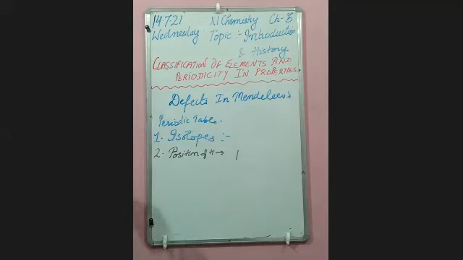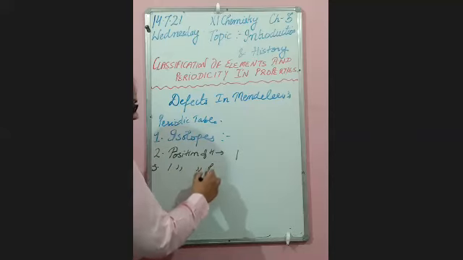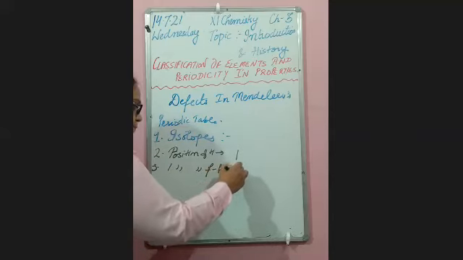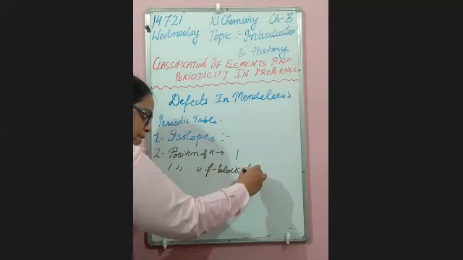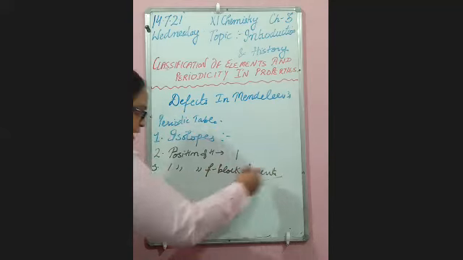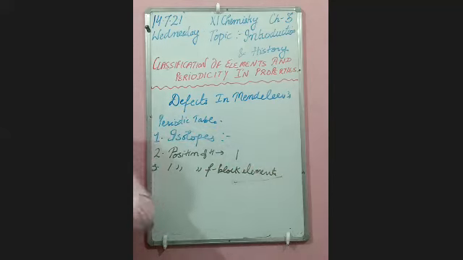And third is the position of f-block elements. Here you will study this in the modern periodic table. For lanthanoids and actinoids, their position is not given. It is not justified.